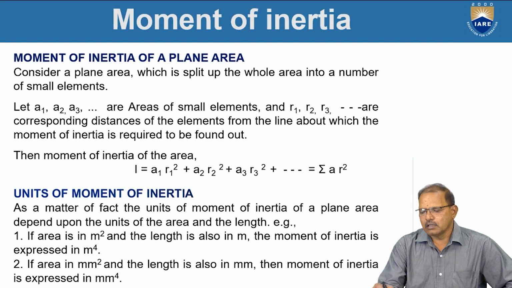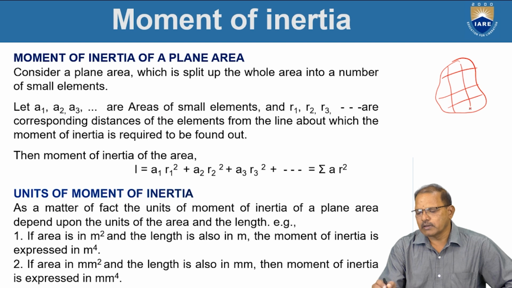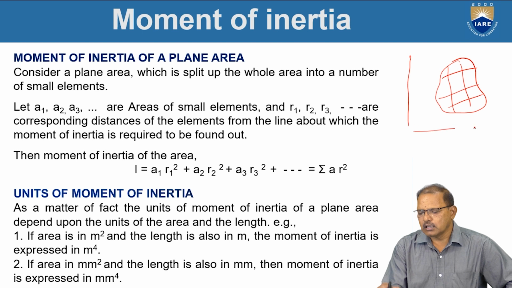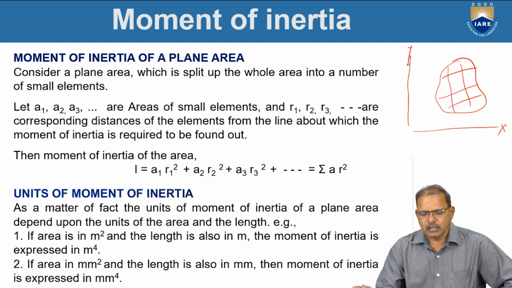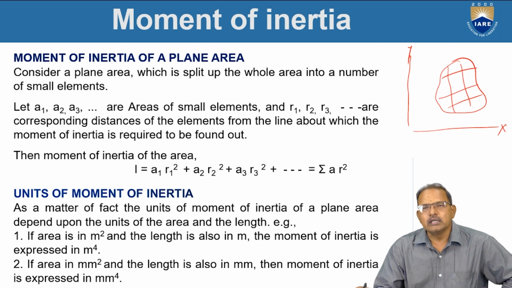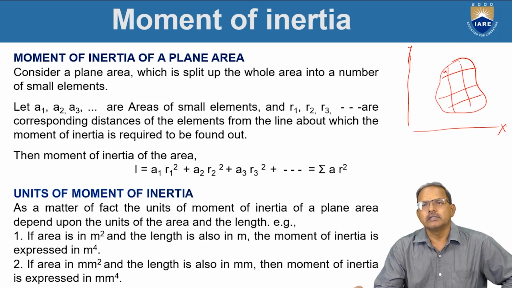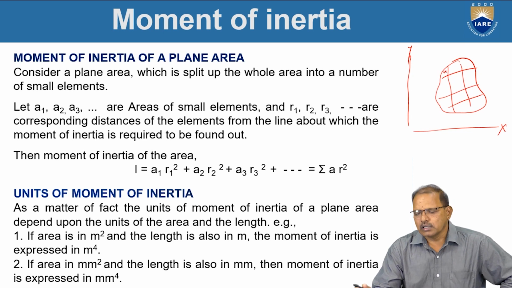Here, assume this object is divided into some number of segments, A1, A2, A3 and so on. Each segment is represented with coordinates on the x-axis and y-axis, where x1, y1 represents the center of gravity of the first mass, the first element. Similarly, x2, y2 is the second element and so on. R1, R2, R3 represent the position of the center of gravity of each element from the reference lines.